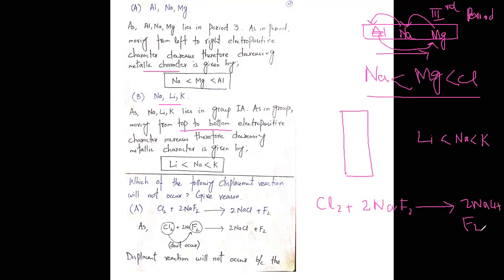Now chlorine and fluorine are both halogens. So the displacement reaction will not occur in this case.